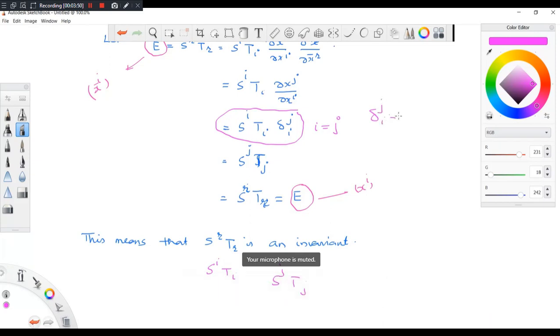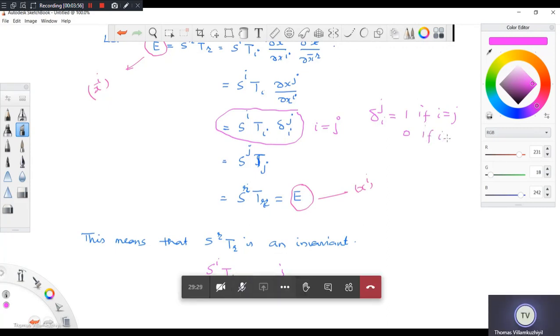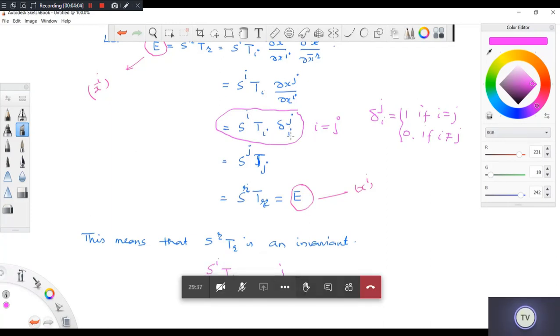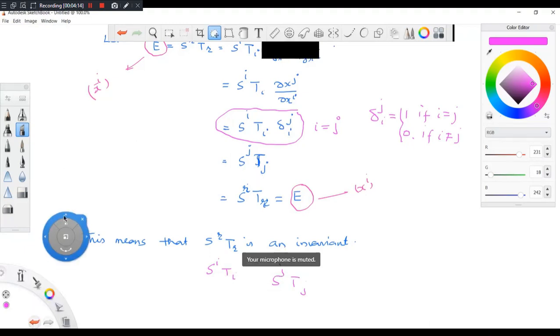Delta_ji equals 1 if i equal to j, otherwise 0 if i not equal to j. So this is the meaning. This is i and this is the same i. So when i equal to j only, this will survive. That means that automatically both i will take j value. Do you follow me? Okay. So that's the idea.